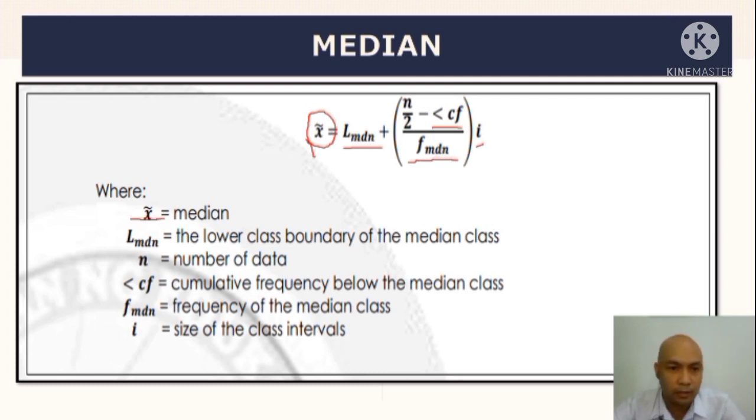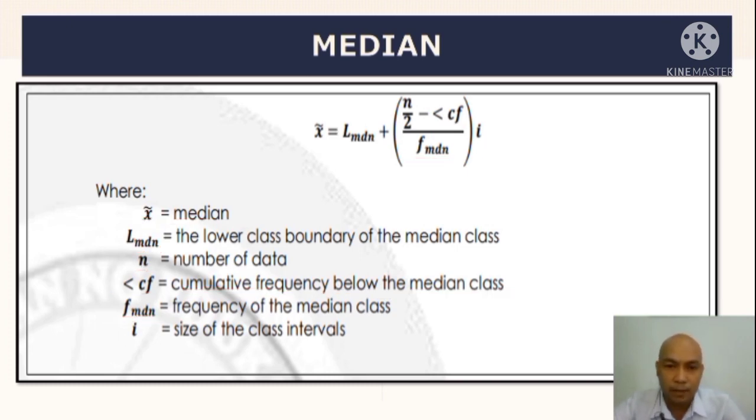Ano yung ibig sabihin nito? Siyempre, x tilde natin is the median. L sub MDN, ibig sabihin the lower class boundary of the median class, then N, the number of data or the total frequency, less than CF is the cumulative frequency below the median class. Then frequency of the median class, and ang I natin dito ay class size.